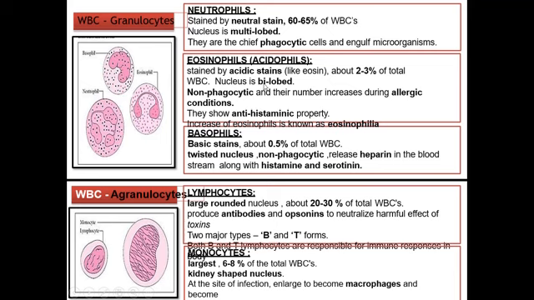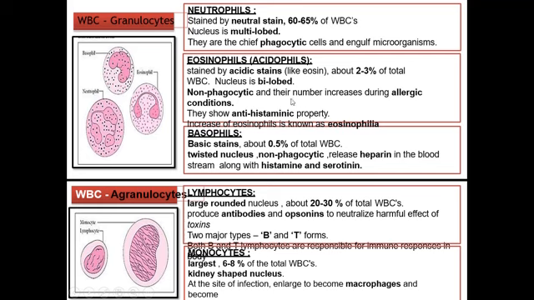Eosinophil cell, or you can say acidophil, acidic dyes. When the cells are stained by acidic dyes, that type of cells are known as acidophil cells or eosinophil cells. Like you can use eosin stain. About 2 to 3% of the total WBC is of eosinophil cells. Nucleus is bilobe. Here you can see the one lobe and the second lobe.